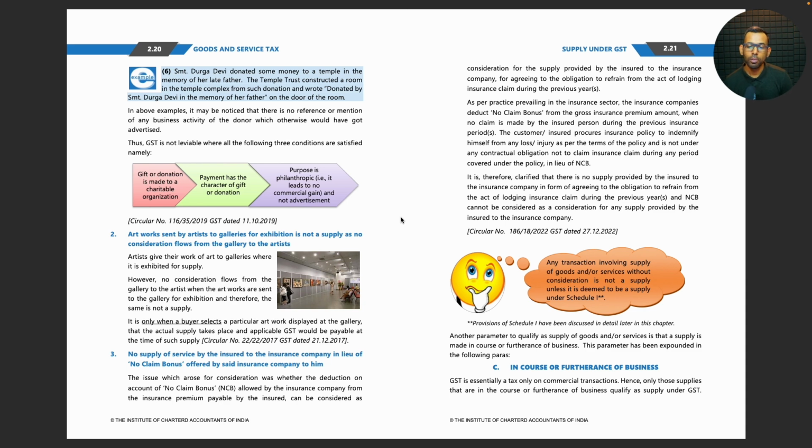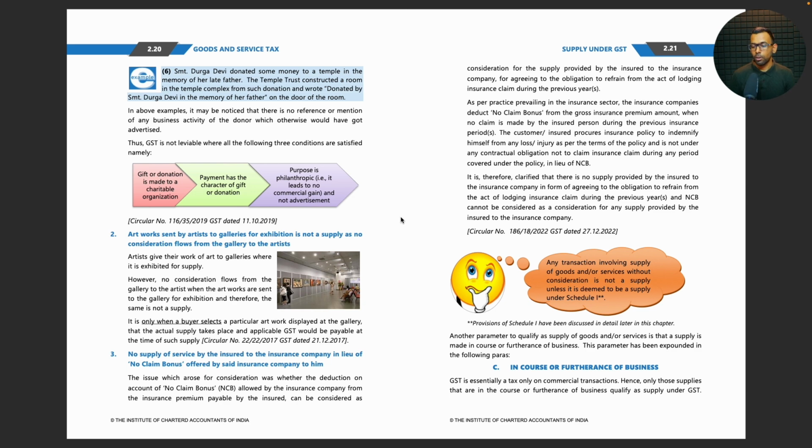It is therefore clarified that there is no supply provided by the insured to the insurance company in the form of agreeing to the obligation to refrain from the act of lodging insurance claim during the previous year, and NCB cannot be considered as a consideration for any supply provided by the insured to the insurance company.